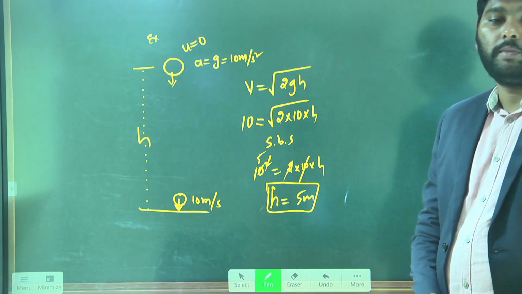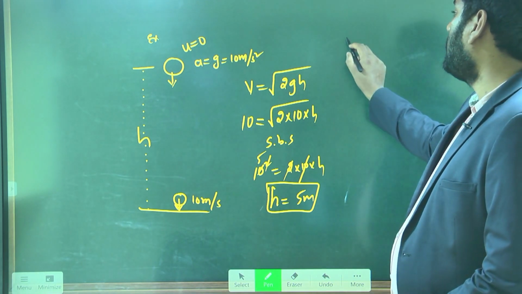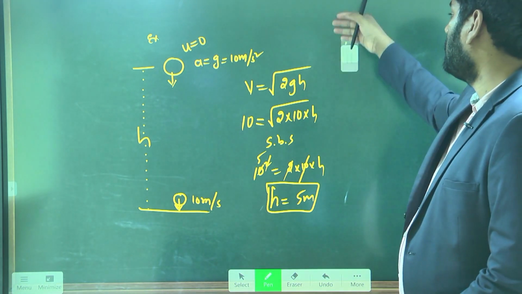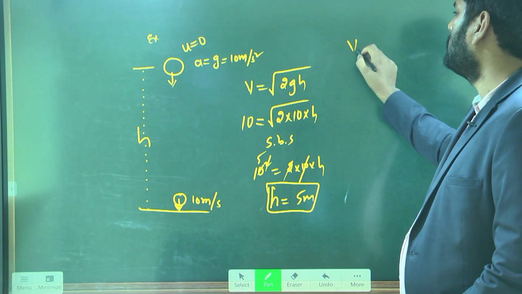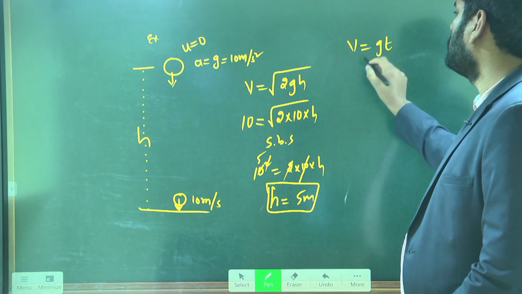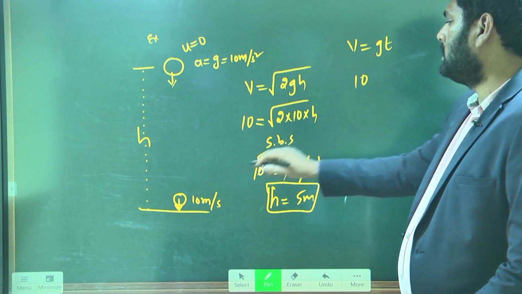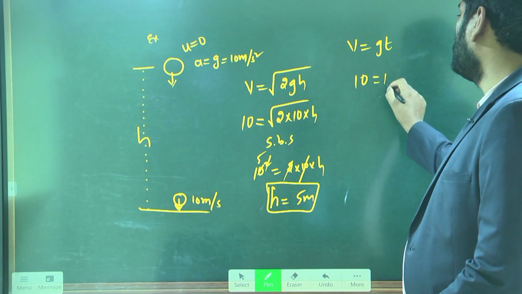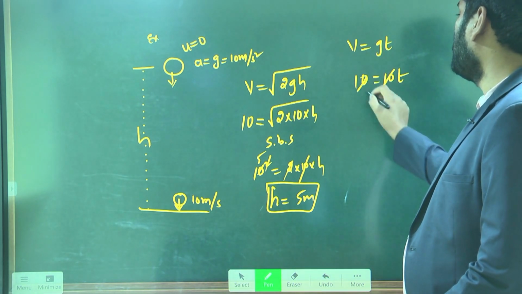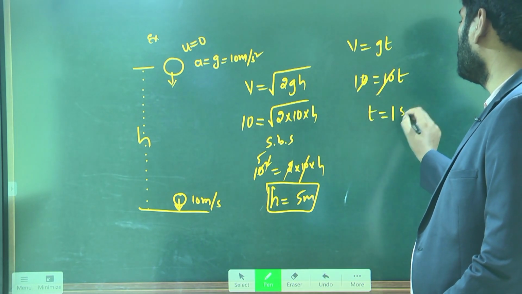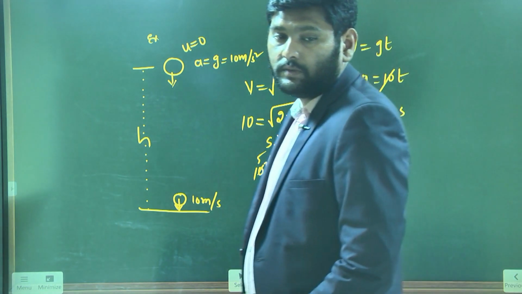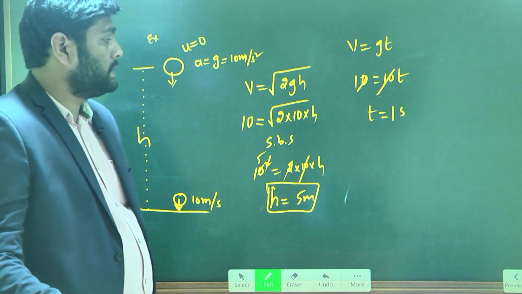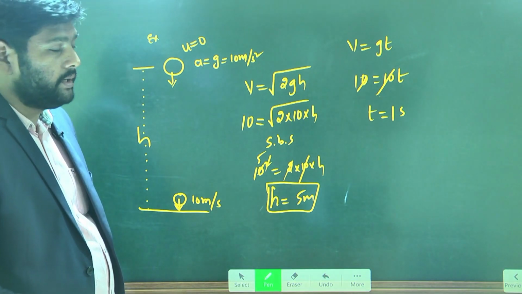Similarly, one more question here: what is the time to reach the ground? You can use the formula V is equal to gt. V here is 10, as it is reaching the ground with 10 meter per second, and g is also 10, into t. 10 gets cancelled, and the t value is 1 second. This is the way to find the time the object takes to reach the ground. So these are the examples we have learned today.